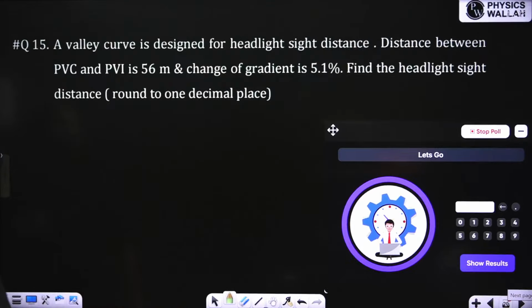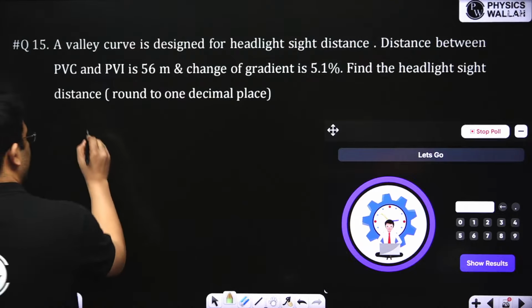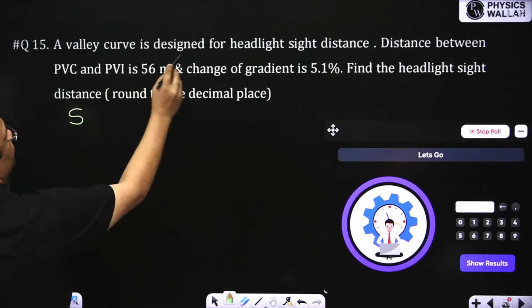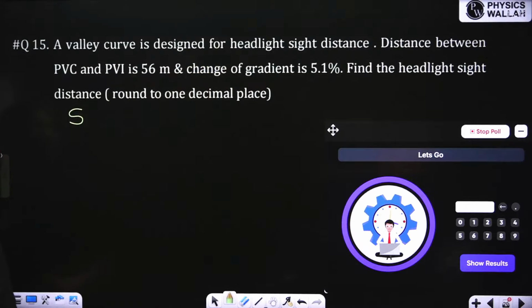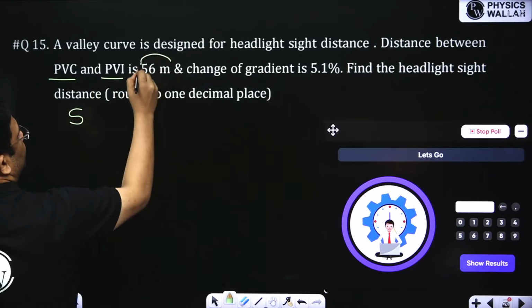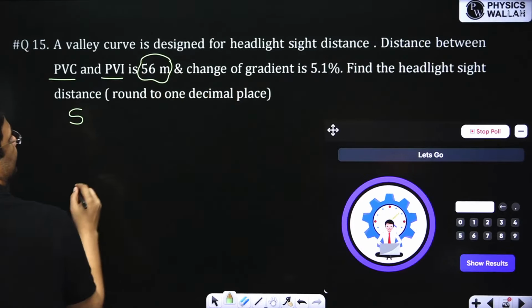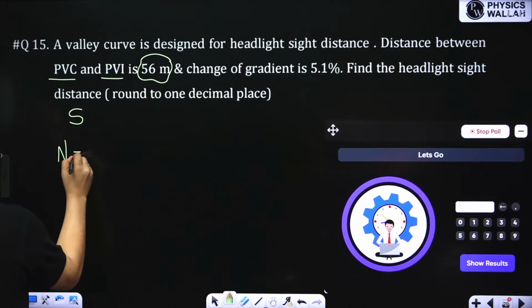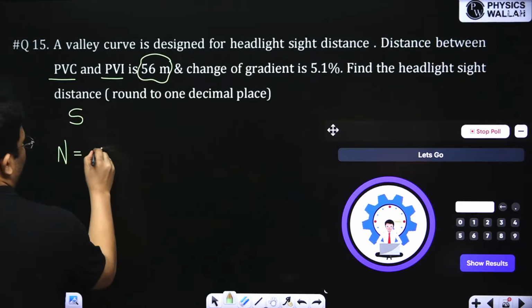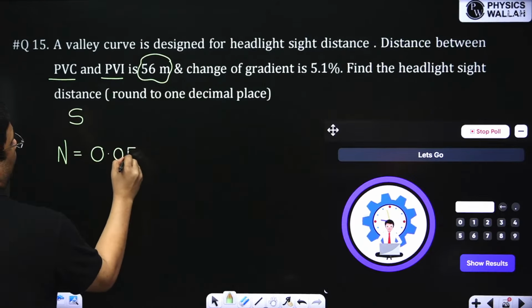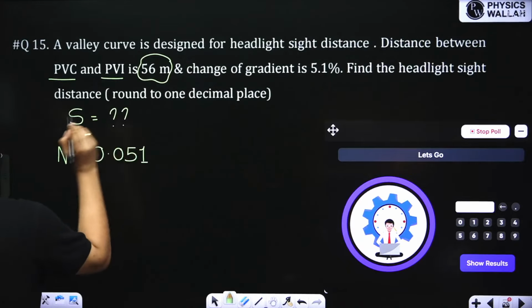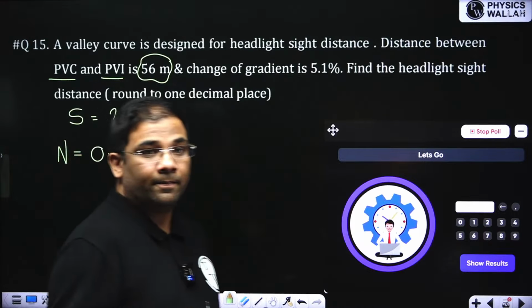Here I am asking you to find the headlight sight distance, S. It is written that the valley curve is designed for headlight sight distance. The distance between PVC and PVI is given to us, and the change of gradient is given. Change of gradient means N is given, 5.1%, which in decimal is 0.051. You have to find the headlight sight distance, S. So use the equation.